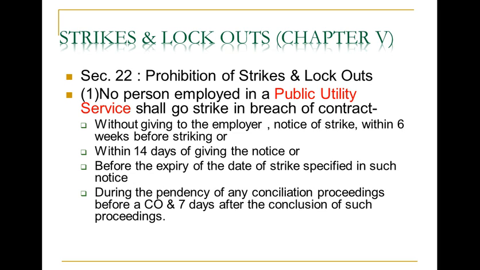Now, strikes and lockouts when it comes to public utility service: without giving the employer notice of strike within 6 weeks before striking, within 14 days of giving the notice, before the expiry of the date of strike specified in such notice, or during the pendency of any conciliation proceedings before a conciliation officer, and 7 days after the conclusion of such proceedings, the government has the right to prohibit the strikes and lockouts with regard to public utility service, that is, government sectors.